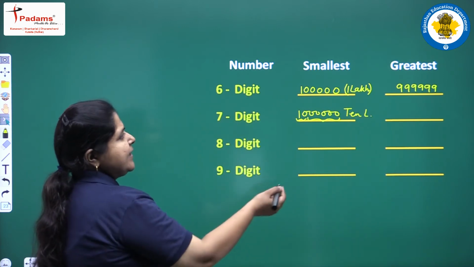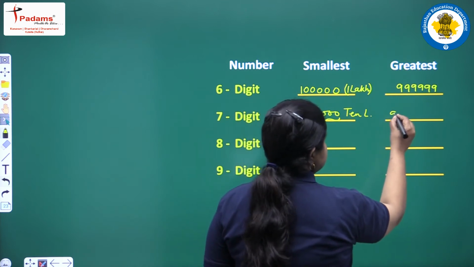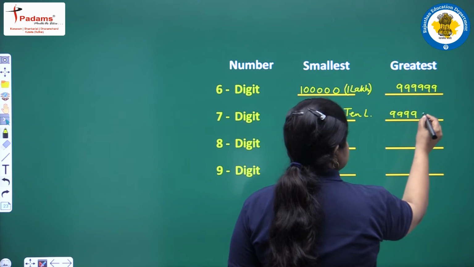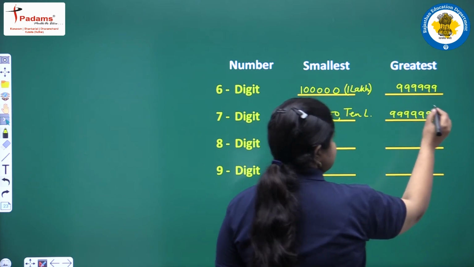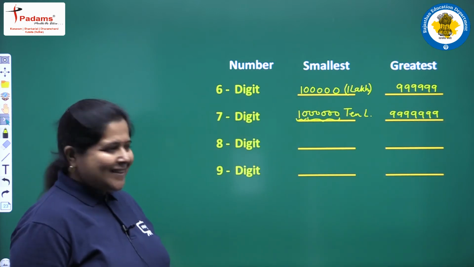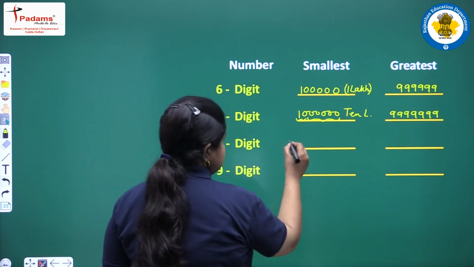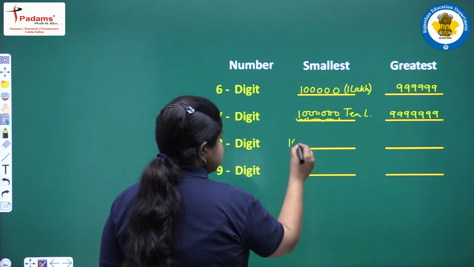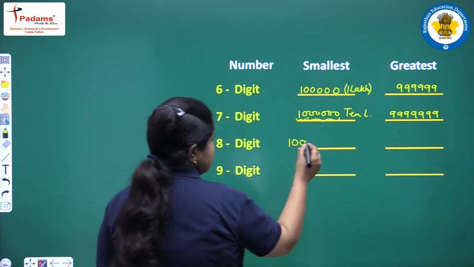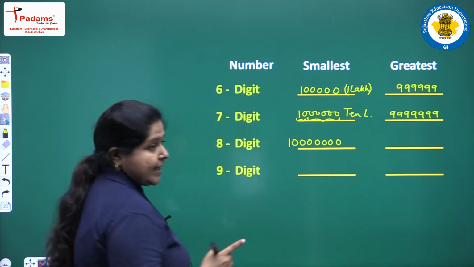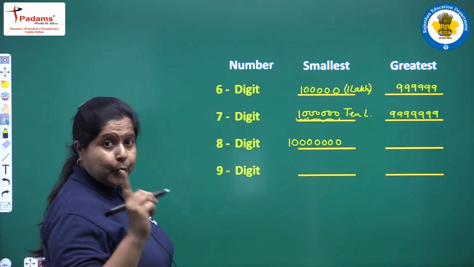And the greatest 7-digit number we will get by taking all the digits to be 9. Simple. Next, the 8-digit number, the smallest one: write 1 and then all the digits will be 0, 7 zeros. 7 zeros means 1 crore.